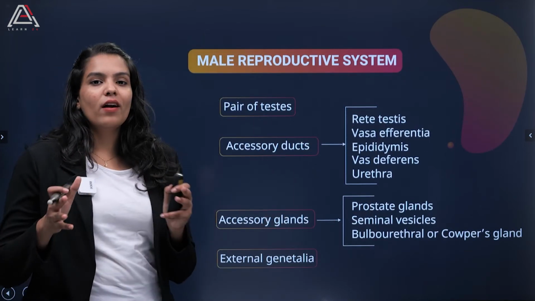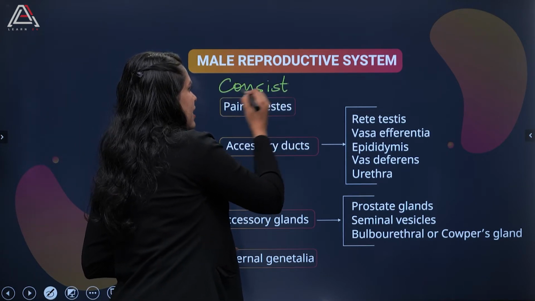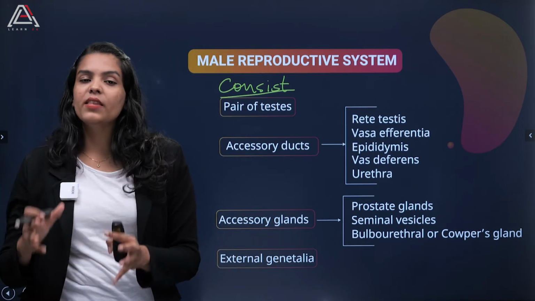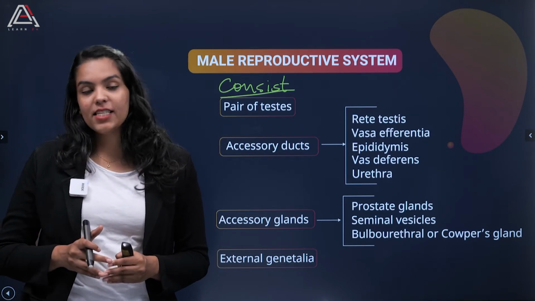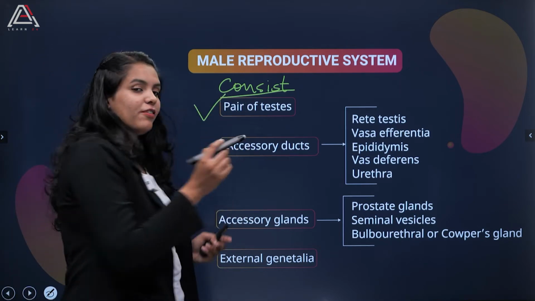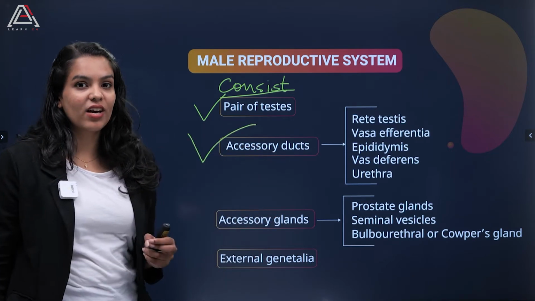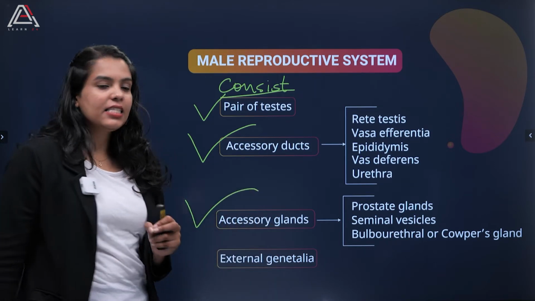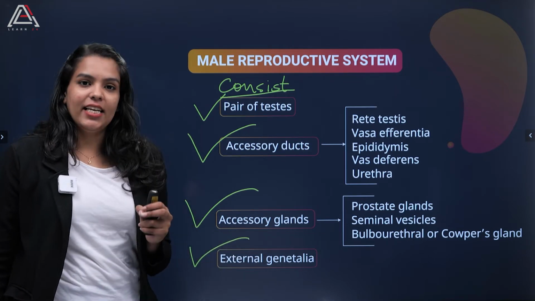So talking about what all the male reproductive system consists of, as I have shown, there is an involvement of many things, right? From the testis to the outside, there are many things which are involved in the male reproductive system. So talking about what all it consists of, first of all it consists of a pair of testes, and then there are a lot of accessory ducts which are involved, and then there is an involvement of accessory glands, and eventually it will go out from the external genitalia itself, right?